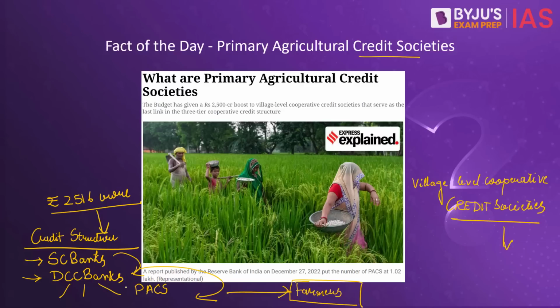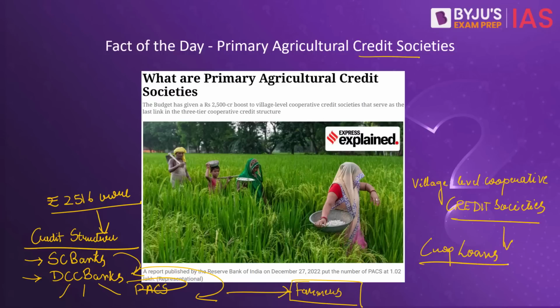Since these primary agricultural credit societies are cooperative bodies, individual farmers are members of the PACs and the office bearers are elected from within them. Also remember that one village can have multiple PACs. Now these PACs are involved in short-term lending or what is known as crop loans.